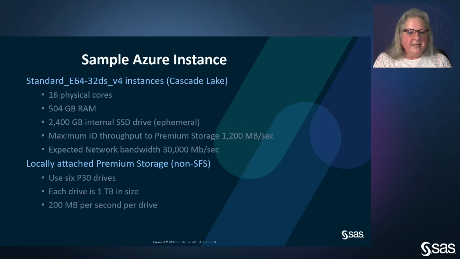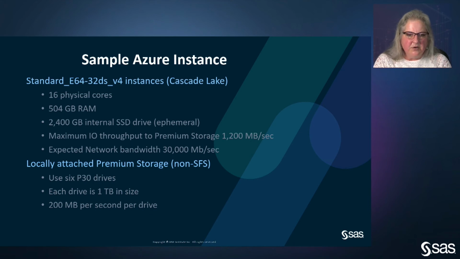So what all does this mean? I get asked a lot of times, do you have a sample Azure instance that you would use? So I'm going to go back to the E64 that we talked about earlier on the instance page. I've constrained it down to 32 virtual cores, or in other words, 16 physical cores. I'm using the V4 family so that I can be guaranteed that everything I spin up is a Cascade Lake processor.